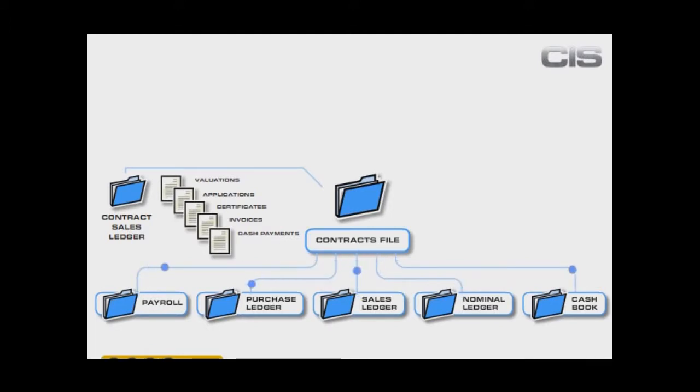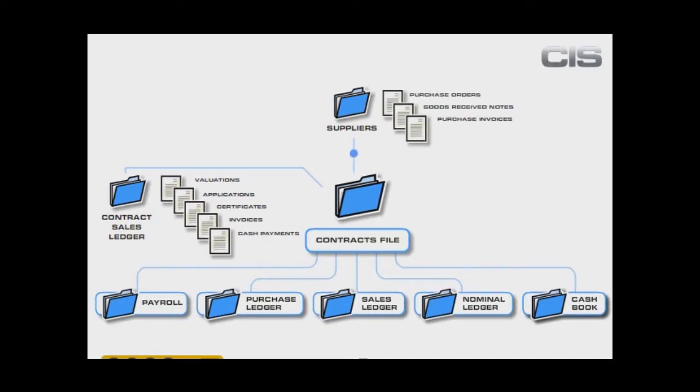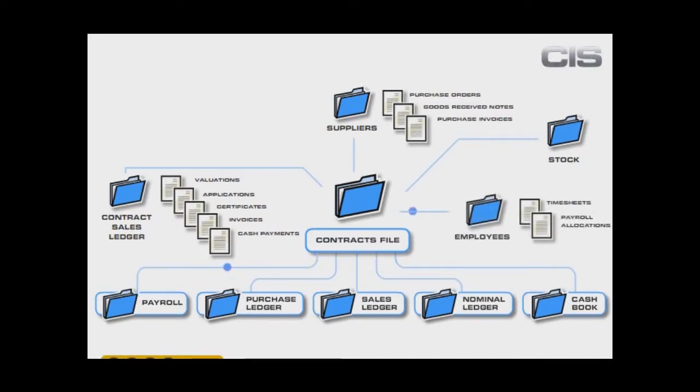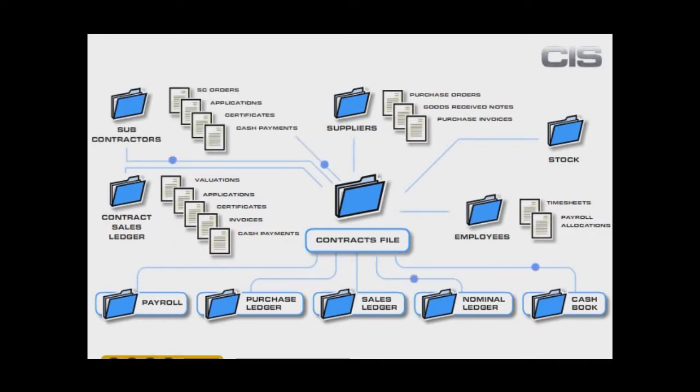So, how does Pegasus CIS process the costs of a contract? Well, that really depends where the costs are coming from. You can have costs coming from the suppliers in the form of purchase orders and purchase invoices. Not only will the contract be updated, so will the purchase ledger in your account system. From stock allocations and issues, from your employees' timesheets and associated payroll costs, and of course not forgetting your subcontractors. Pegasus CIS will process all of these costs into your contracts.